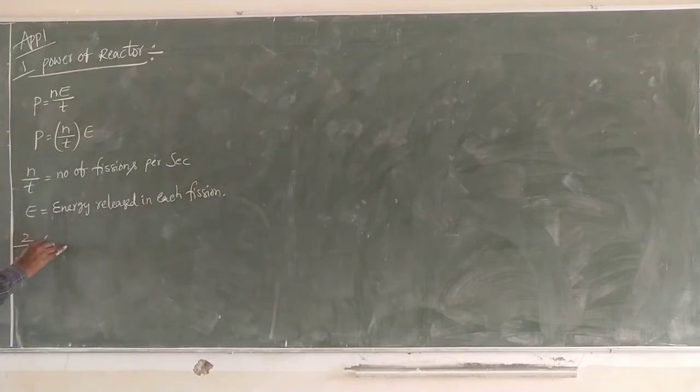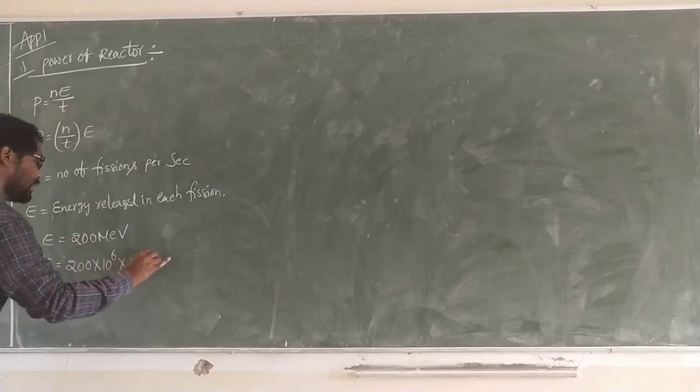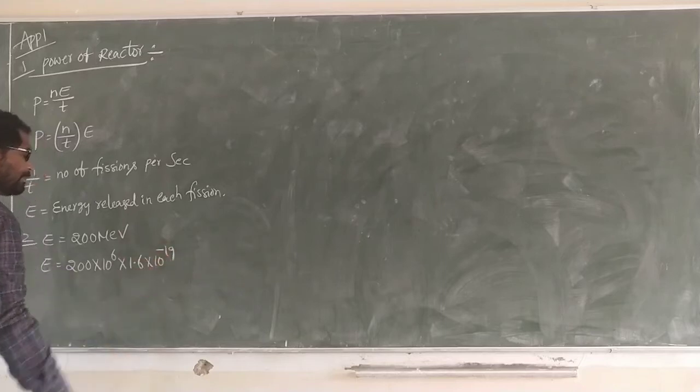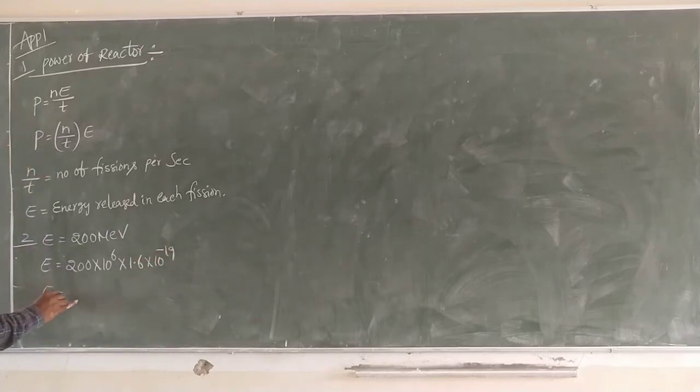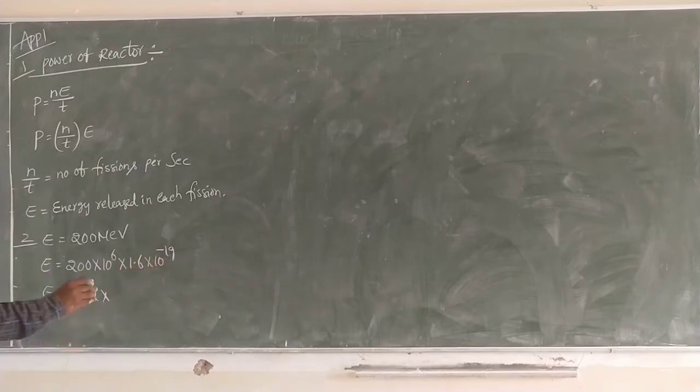E is equal to 200 MeV, that is, 200 into 10 power 6 into 1.6 into 10 power minus 19. So E is equal to 3.2 into 10 power minus 11 joule.